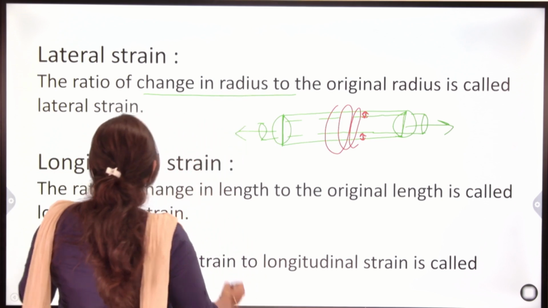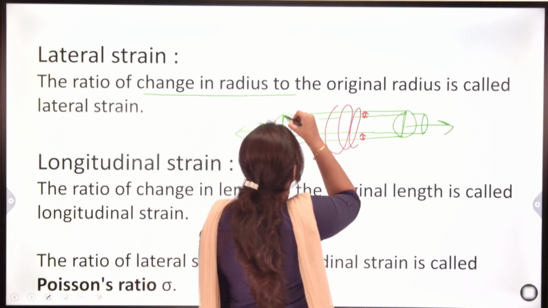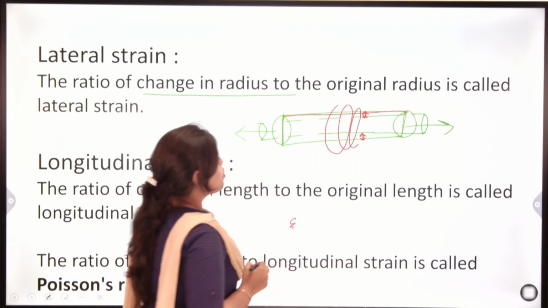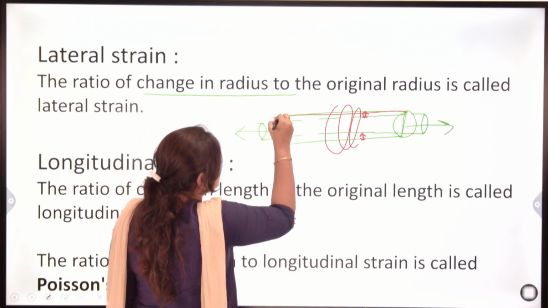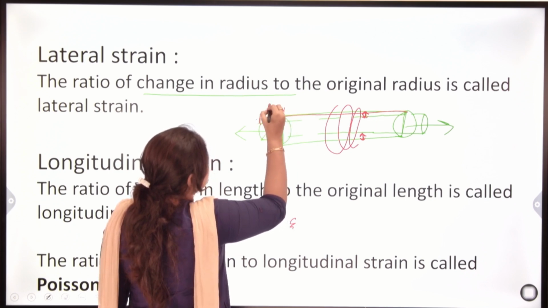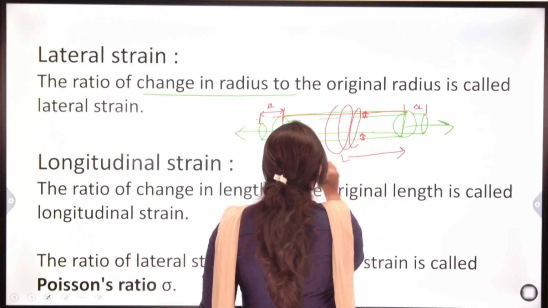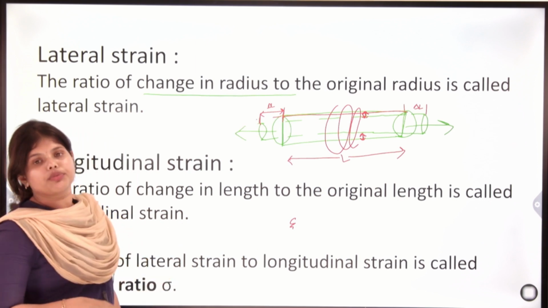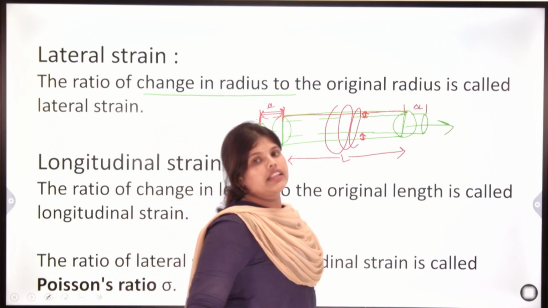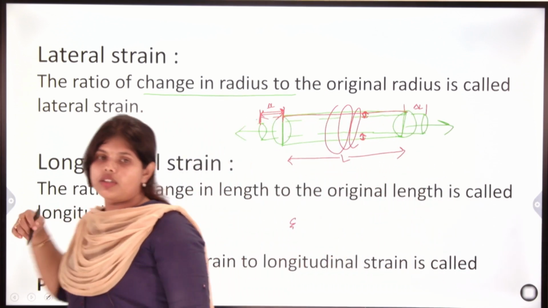After that, what is longitudinal strain? Longitudinal strain is your change in length. Here this is your original length, and this length changes in this direction. Here it is your del L, and the original length is let L. After application of load, the certain amount of change in length upon original length is your longitudinal strain.